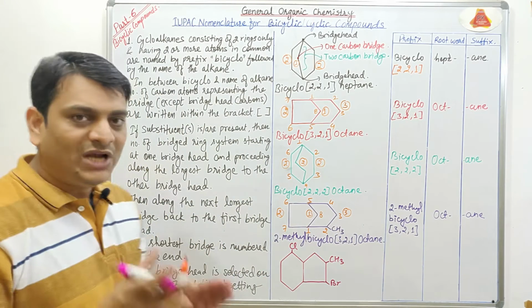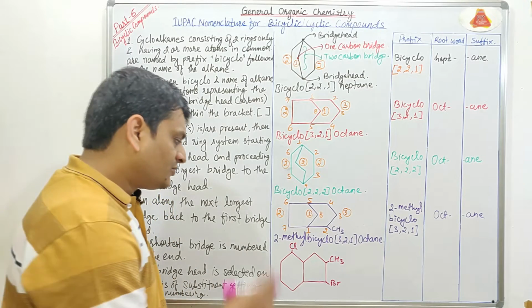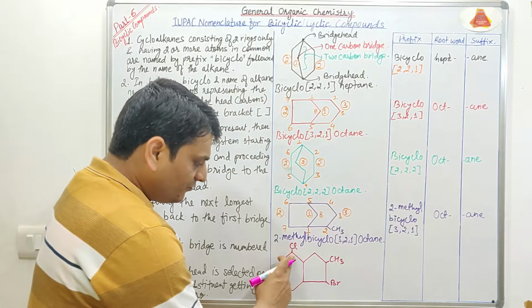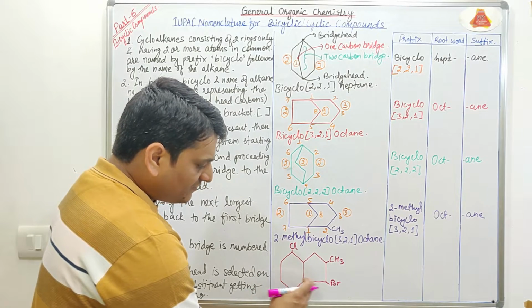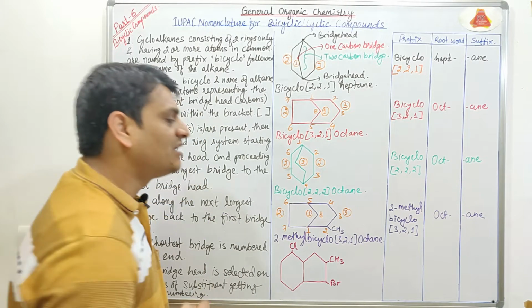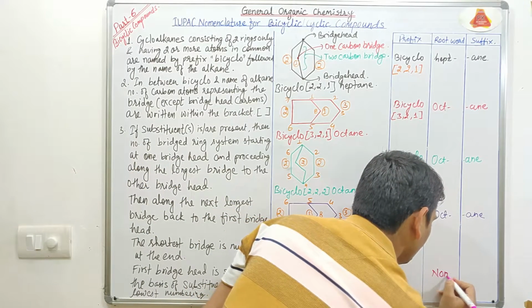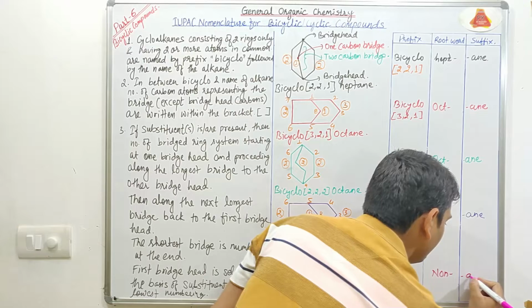So this is the example of a bicyclic structure. First we will count the total number of carbon atoms. So 1, 2, 3, 4, 5, 6, 7, 8 and 9 carbon atoms are present. So the root word will be non and the suffix will be ane.